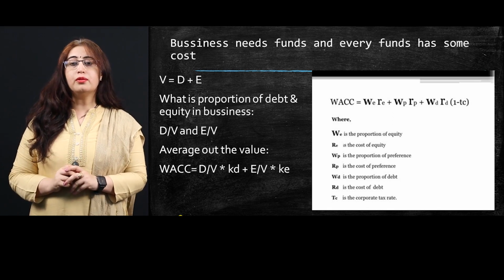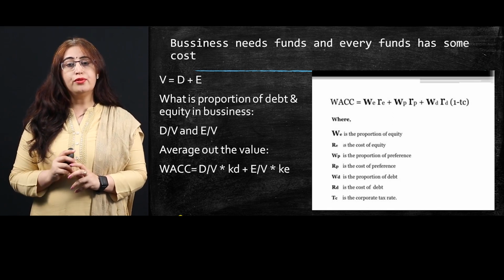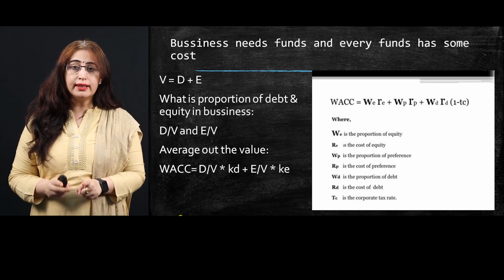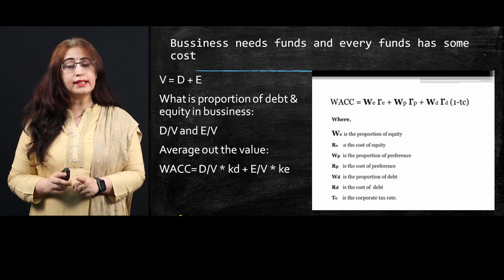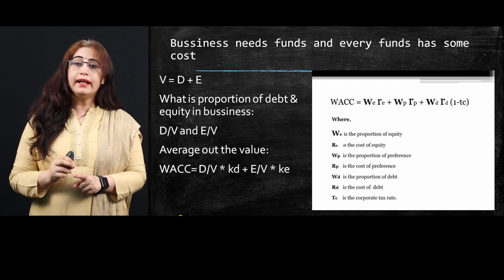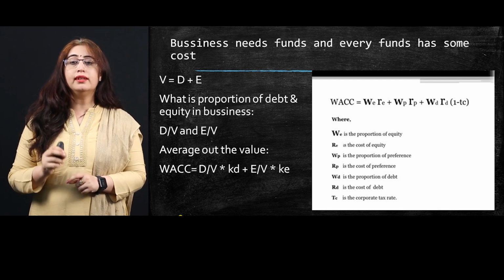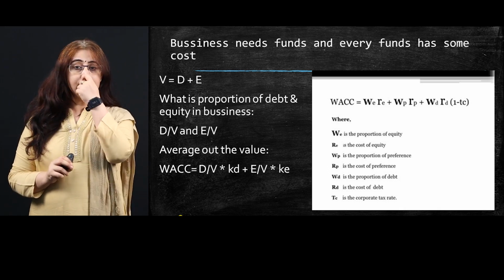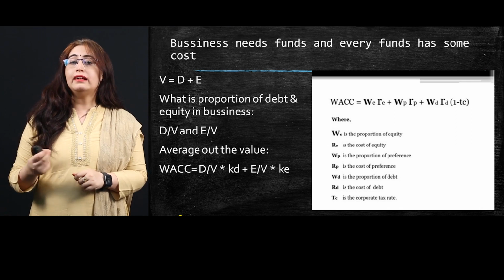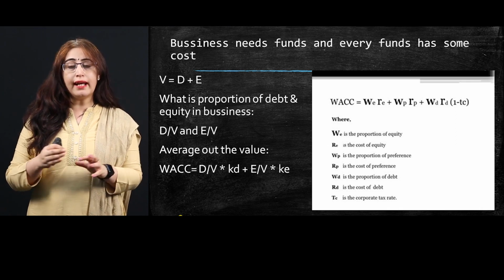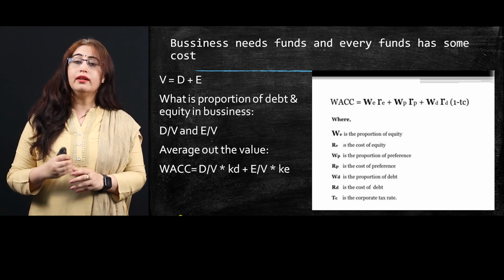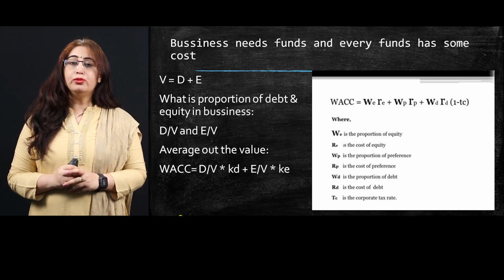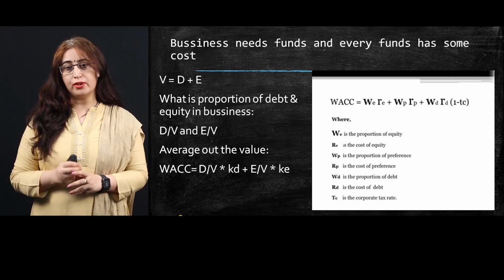Here we use the word tax rate. We use the tax rate with the debt capital only because, as we discussed in our previous sessions, the interest on debt capital is tax deductible. Whereas when we talk about preference, we need not pay any tax on the preference capital. The calculation of tax is not there in the preference cost. The tax calculation is only in the cost of debenture.